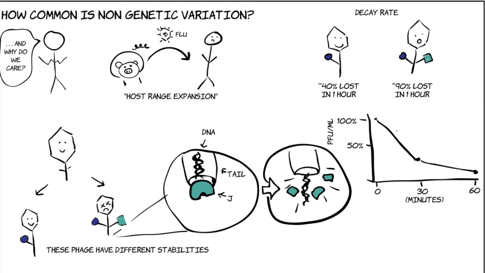So this pattern where you have two phases to the phage decay, a fast decay phase and a slow decay phase, is called bistability, and that's what you'll be looking for with your phage. By testing whether or not your phage is bistable and sharing the results, we'll get an idea of how common bistability is in the phage world.